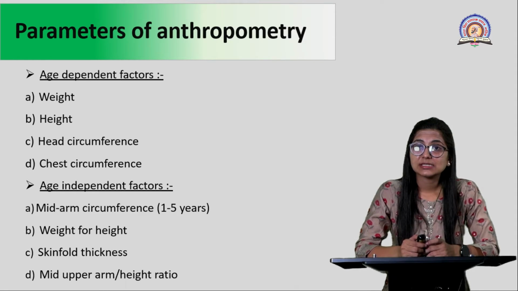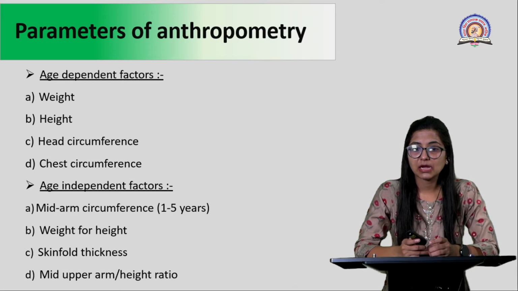The next factor is the age independent factor. Age independent factor means this will not change with regards to age. For example, height, arm circumference, weight for height, skin fold thickness, and mid upper arm or height ratios. Now see, whatever we are talking about over here are ratios and not direct anthropometric measurements. So ratios are independent of your age. That is, they will not change even if age is changing.